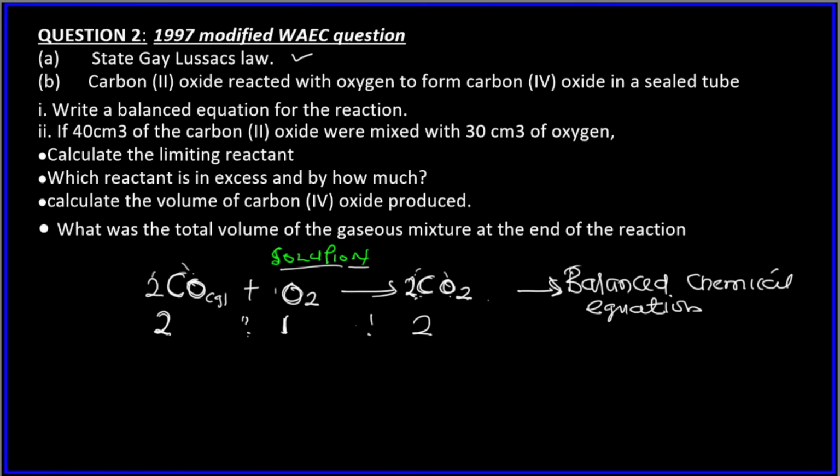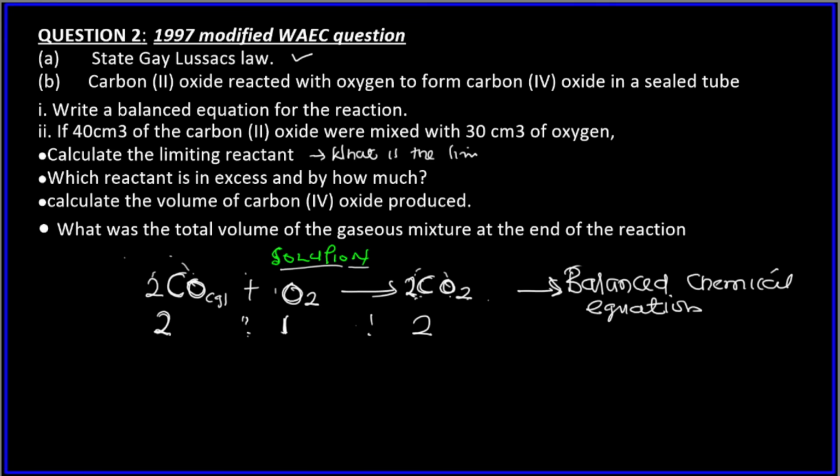Remember I said I'm going to tell you how to calculate the limiting reagent. The one I gave earlier was just an analogy. That is not a chemical reaction. Let me tell you how to find the limiting reagent. It's very simple. When we talk about limiting reagent, we are talking about the reactants. The limiting reagent here can either be carbon(II) oxide or oxygen. This is a product, not a reactant. This is a reactant. So, what is the limiting reactant?